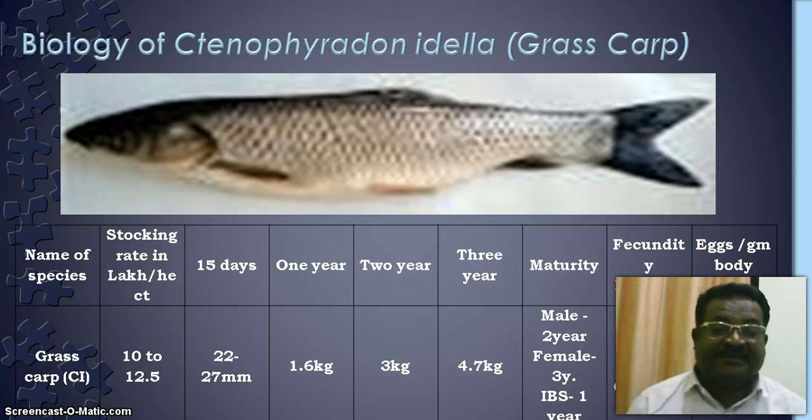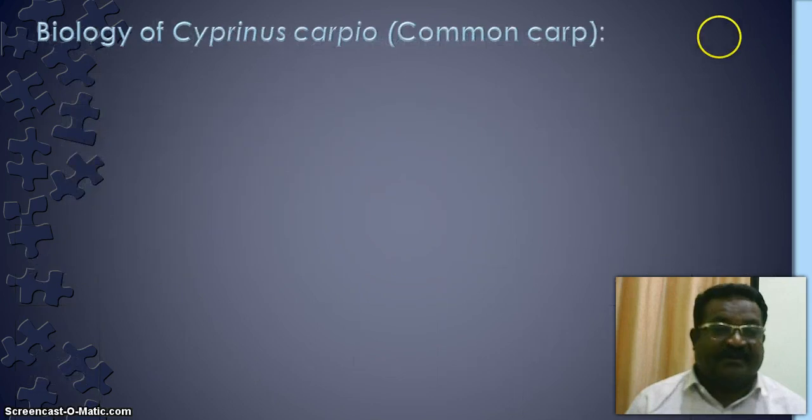The maturity of that species is different for male and female. Male attains maturity at the end of 2 years and female at the end of 3 years. But in induced breeding, both male and female attain the maturity stage at the end of 1 year. So 3,08,000 to 6,18,000 eggs they lay at one time. So 610 eggs per gram body weight of the fish is the fecundity rate of that species. Now the third one is Cyprinus carpio, that is the common carp.